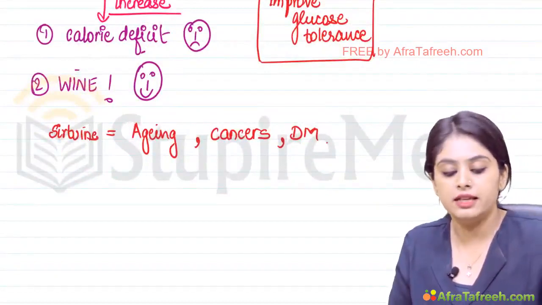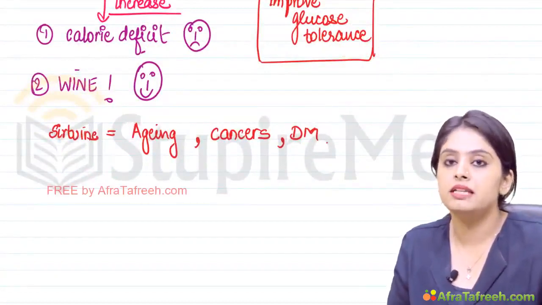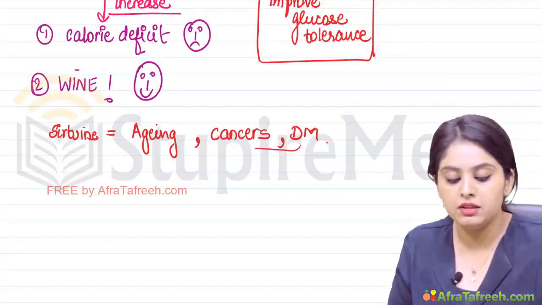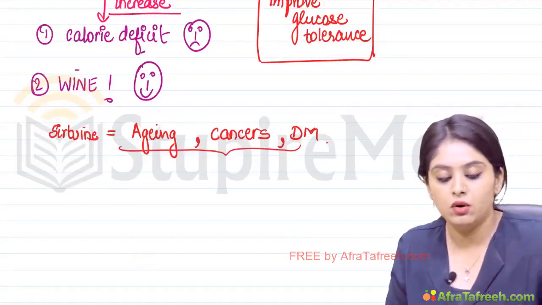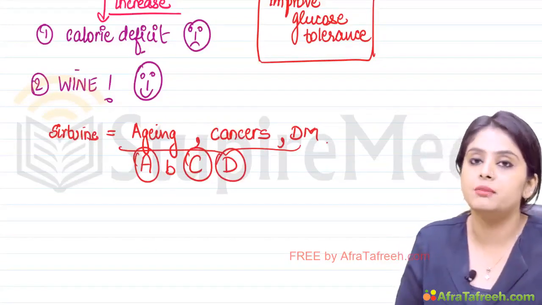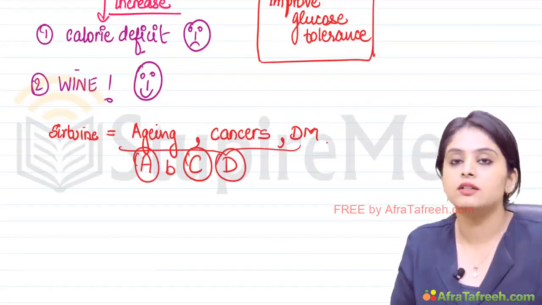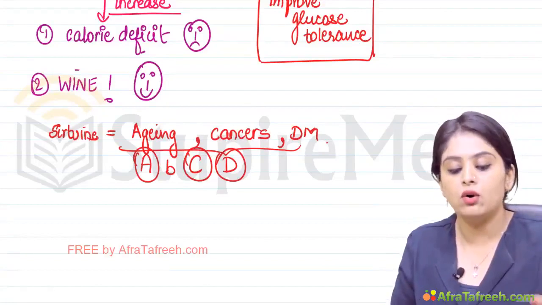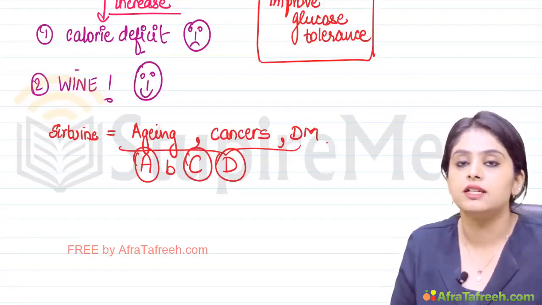Sirtuins have a role in A, aging, B, cancers, C, diabetes, or D, all of the above. So remember, sirtuins have a role in all of these. We'll remember it by ABCD: A for aging, C for cancers, and D for diabetes mellitus. So it is going to have a role in all of these things.